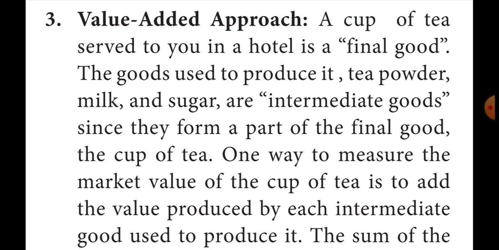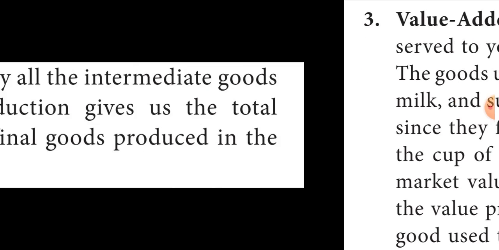For example, as I told, a cup of tea served in a hotel is a final good. Some intermediate goods are also used to prepare the tea. For example, they are using sugar, milk, and tea powder. These are intermediate goods used to prepare tea, but the tea is the final good. Only the final goods value is added in the GDP. The intermediate goods value is not added in the GDP. These are the methods of calculating GDP.